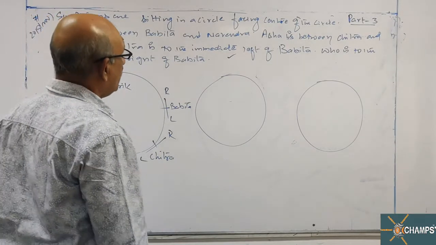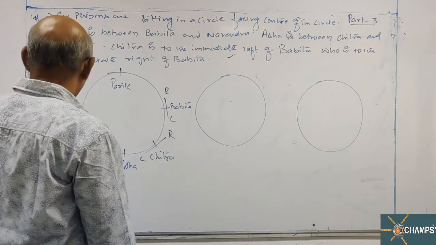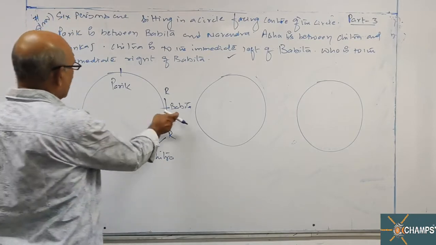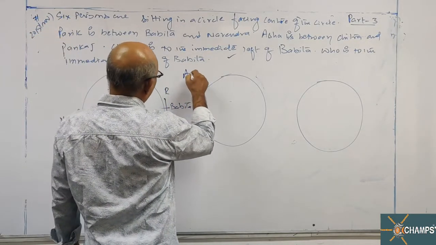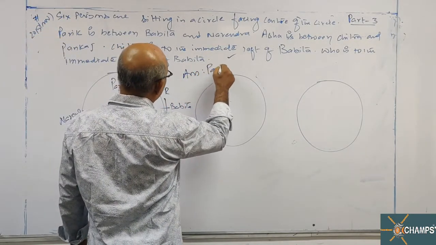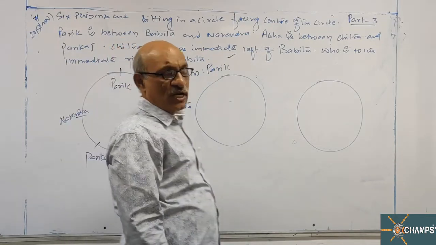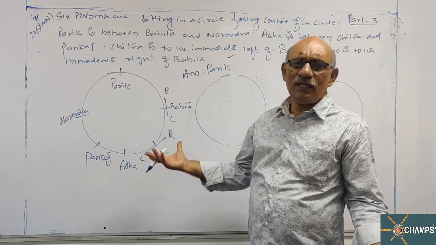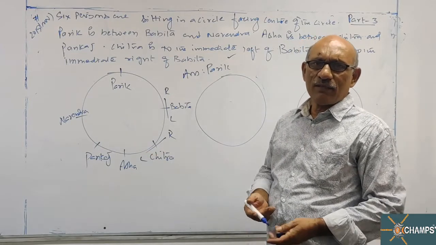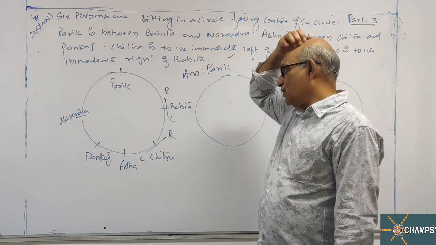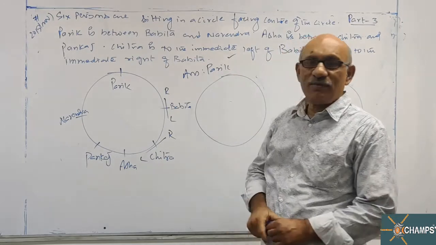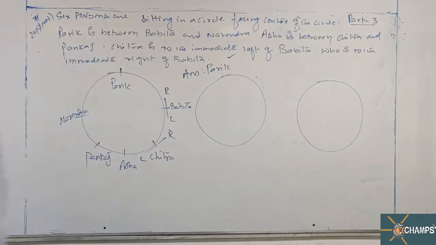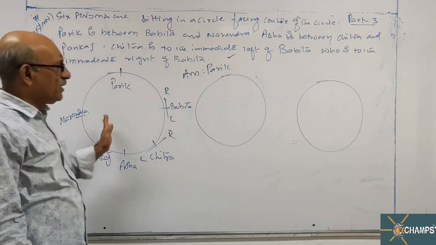Now sir, what is the question? Who is immediate right of Babita? Answer is Parik. In first trial only I got the answer here. In the first trial, this is also trial and error method. Okay, so this is the answer. Let me check up the solution. Parik is the answer to the given question.